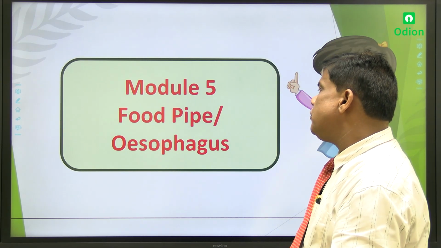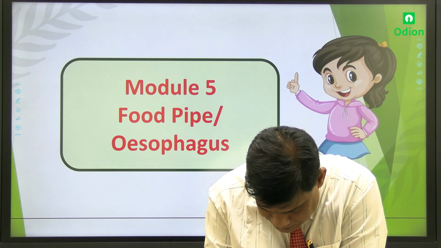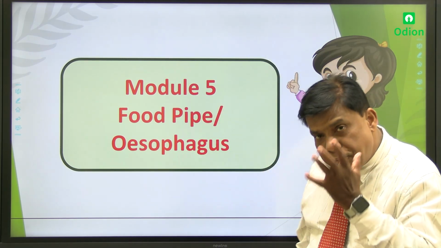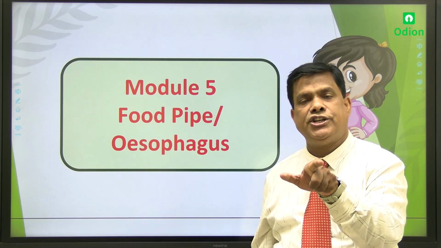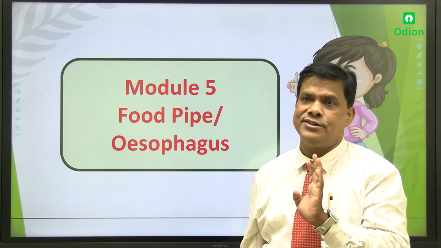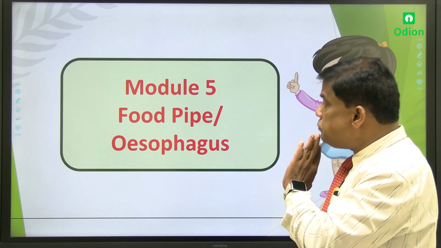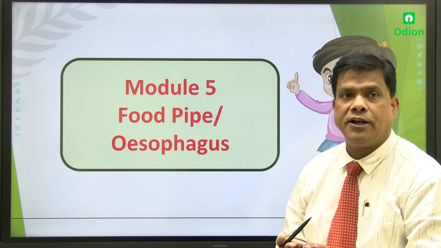So next we'll go for the food pipe or esophagus, because we have already completed how food enters our mouth. The process is called ingestion, and the details about the mouth process we have already discussed. Now we'll go for the food pipe. After the mouth, the food pipe or esophagus will come.